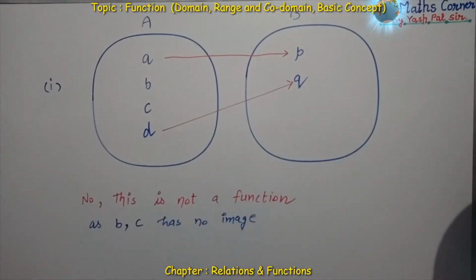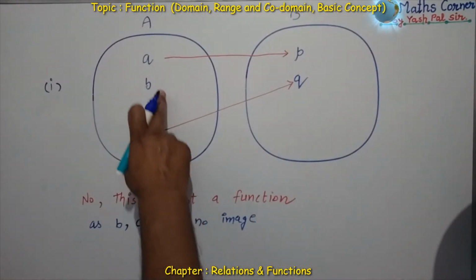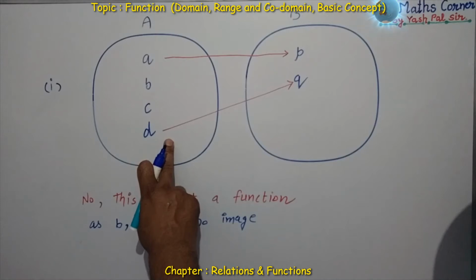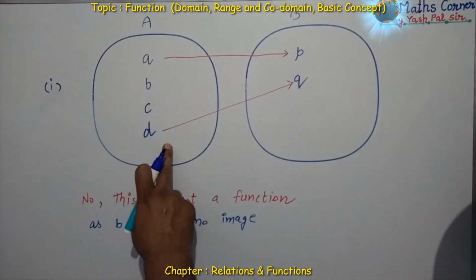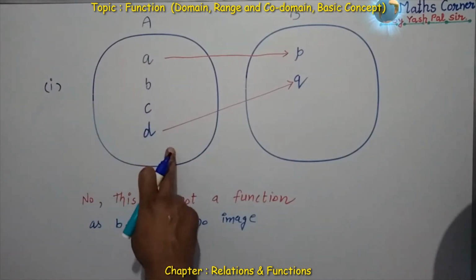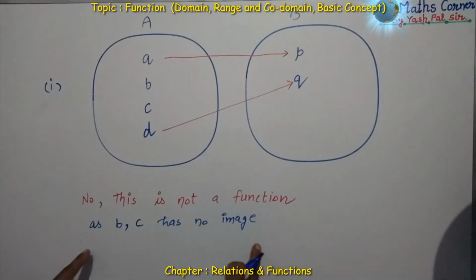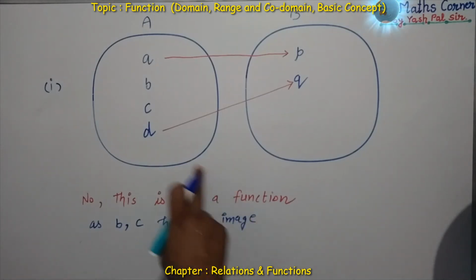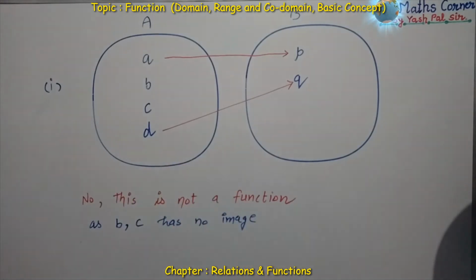No, this is not a function. Why? As B and C have no image, there should be a unique image of each element of set A, of the first set. Here, this is the example, we can say this is not representing a function.